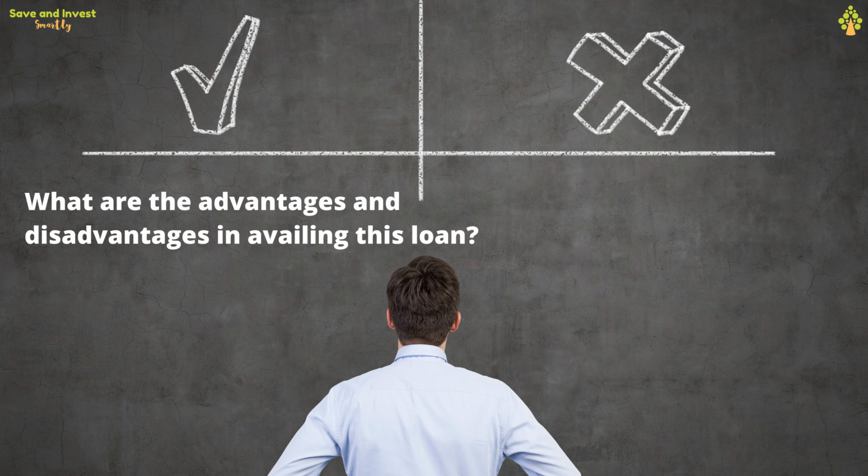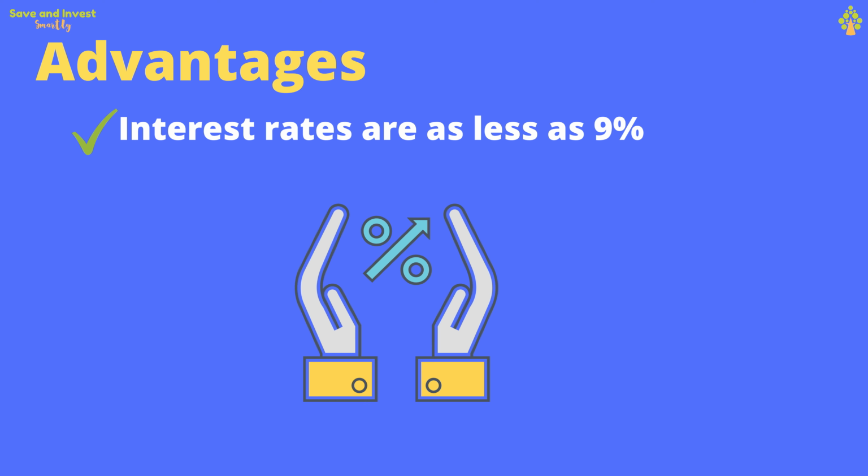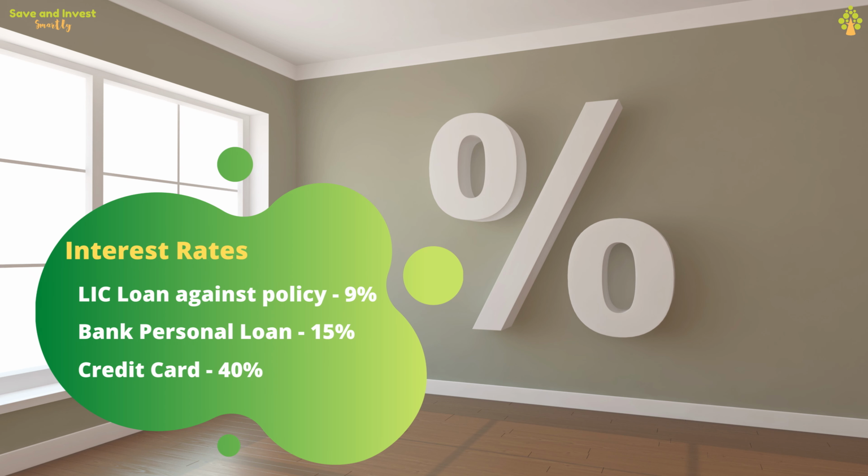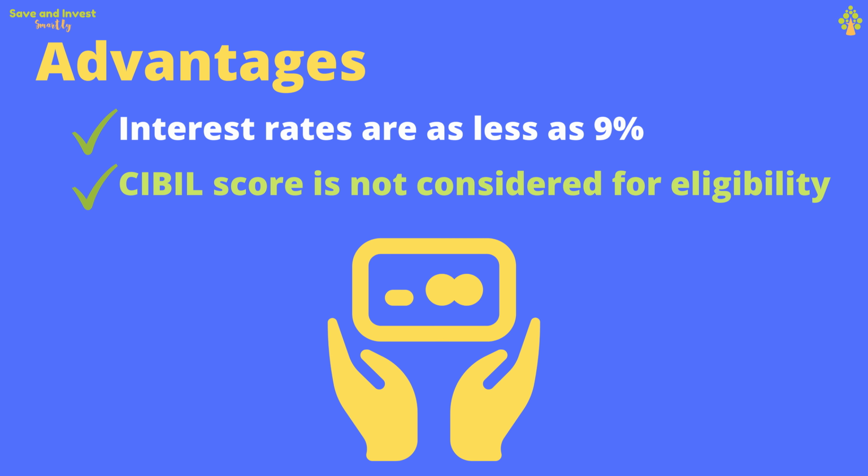Before we see the procedure how to apply the loan against your LIC policy, let me explain the advantages and disadvantages in availing this loan. The advantage of availing the loan against LIC policy is you will get very cheap interest rates when compared to the personal loans which you apply in banks. The personal loans which you apply in banks come at 15%, and if you use a credit card, then it comes at 40% approximately. And also, for applying loans in banks, you need the CIBIL score to be good. Otherwise, you may not be able to get the loan.